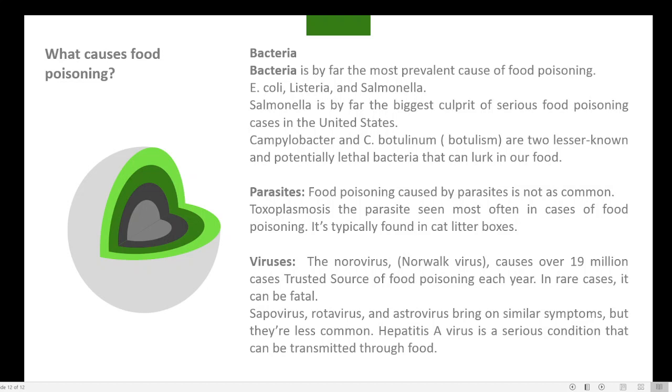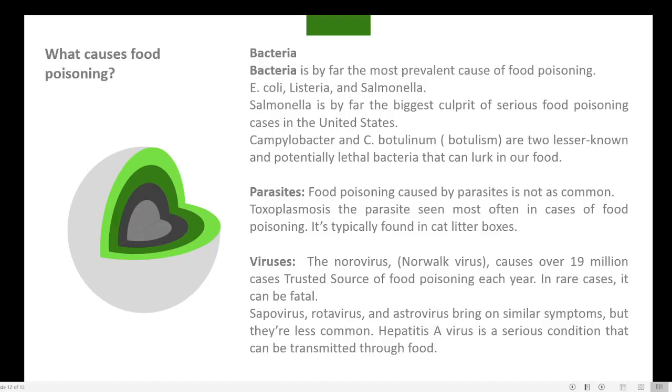Then other types of viruses like sapovirus, rotavirus, astrovirus, all can cause food poisoning. But mostly norovirus is an important type of virus and the most common source of food poisoning. Then another type of virus is hepatitis A virus. It is also causing a serious condition and that is also transmitted through food. So these are the different types of viruses which are responsible for the occurrence of food poisoning. So you can see that bacteria, viruses and parasites are all responsible.